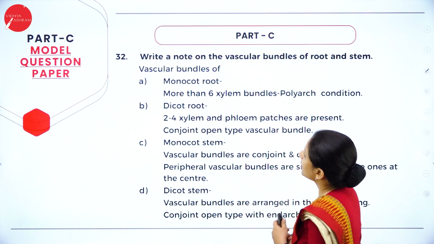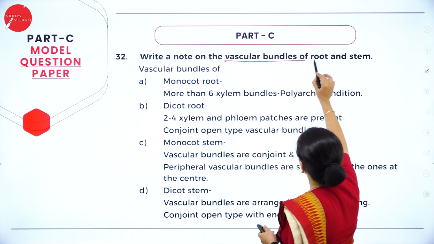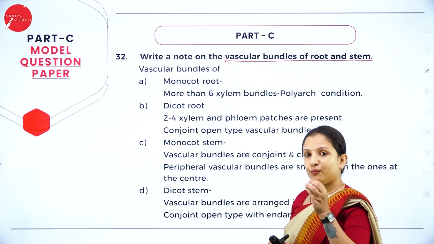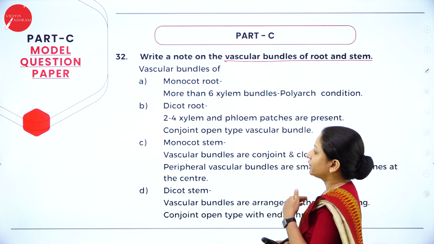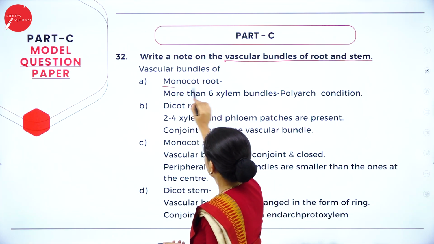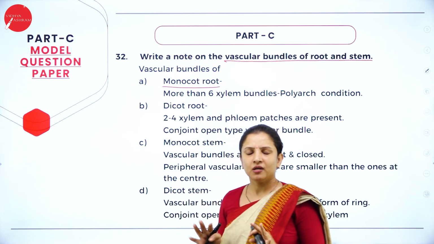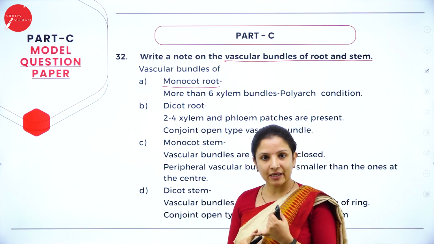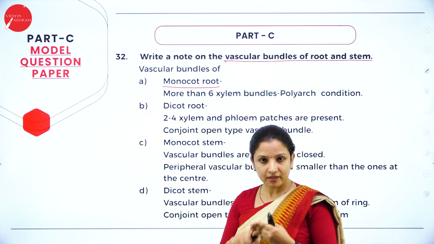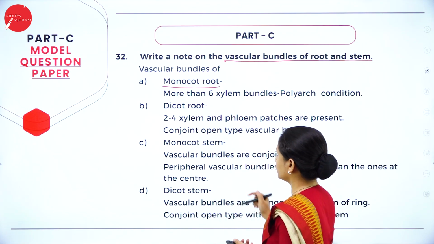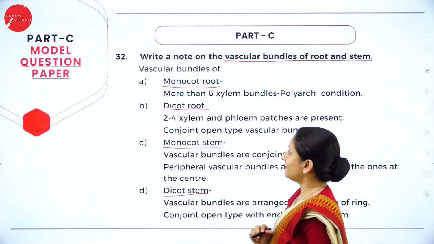Moving further. Write a note on the vascular bundles of root and stem. Here you have to write a note on the vascular bundles of both the root and the stem. They have not mentioned monocot or dicot, they have just said root and stem. But in your NCERT textbook, they have described the vascular bundles of monocot root, dicot root, monocot stem and dicot stem. So you'll have to write about all of those. We'll see one by one.